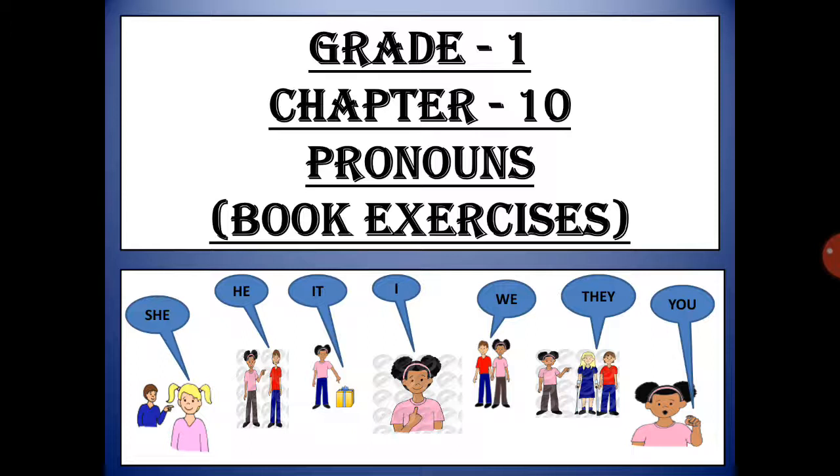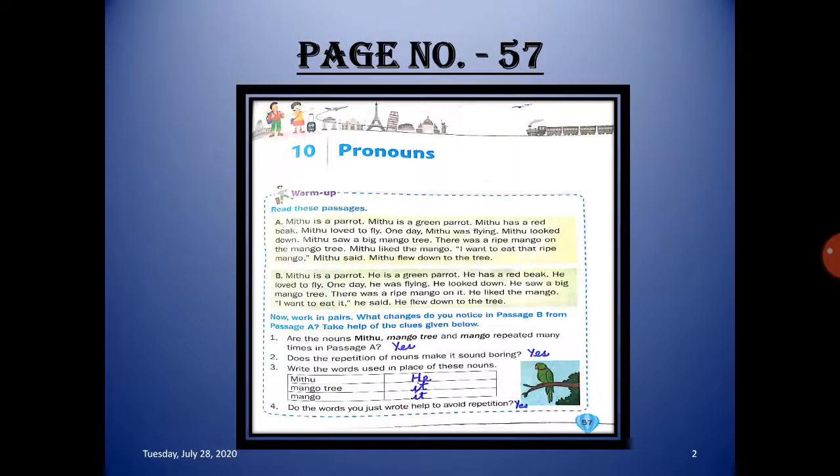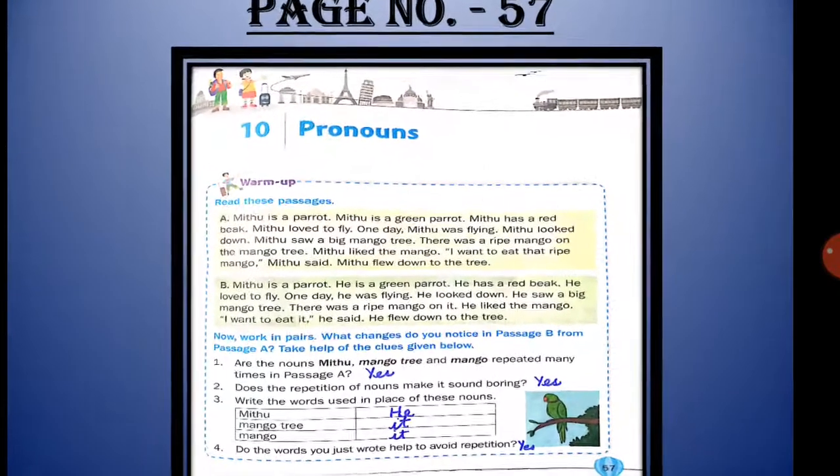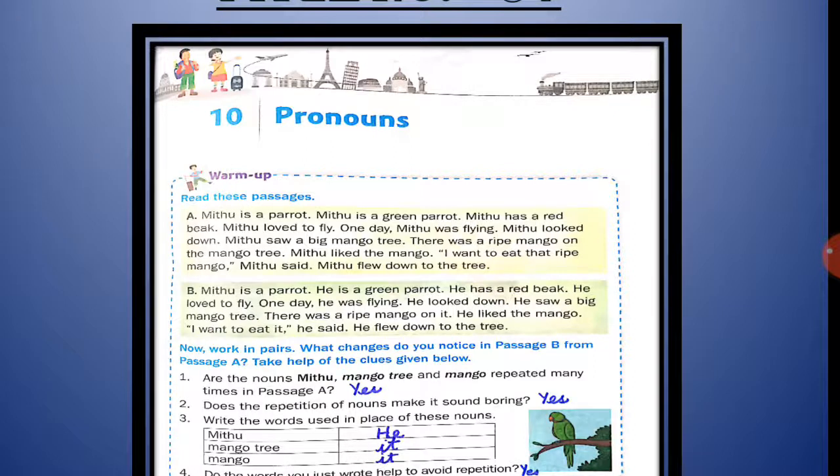So children, please take out your English grammar book, pencil and eraser. We will move towards the book exercise. Take out page number 57. Now the warm-up exercise. Read these passages.